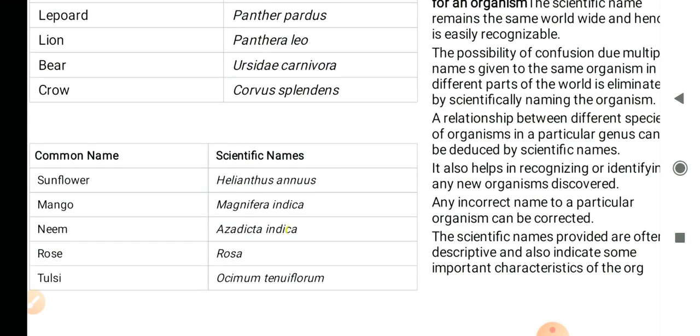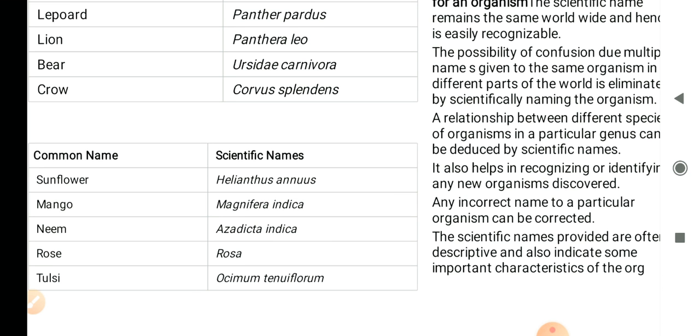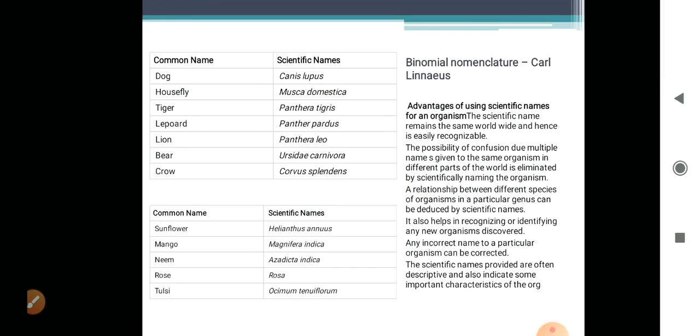For example, sunflower. Its scientific name is Helianthus annuus. Mango, Mangifera indica. Neem, Azadirachta indica. Indica means from India. Rose is Rosa. Tulsi is Ocimum tenuiflorum. Okay, I hope you all have understood the binomial nomenclature. Now, let's talk about our students' names. For example, Kabir and Kiran. If there are 4 students in your class with the same name, how would you identify them? Hence, binomial nomenclature is used to identify each organism.